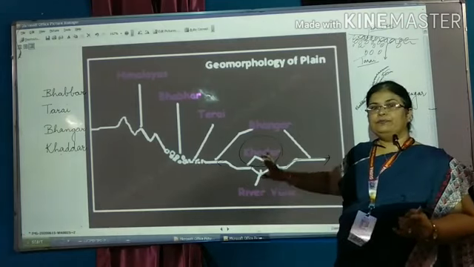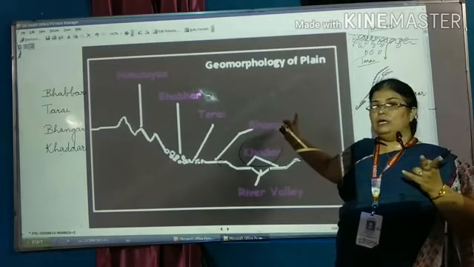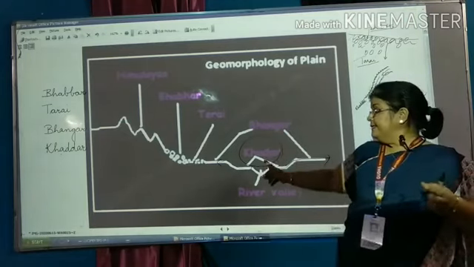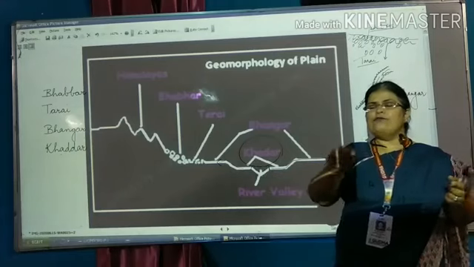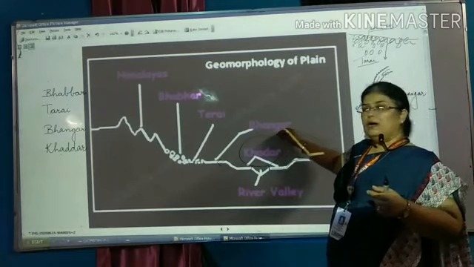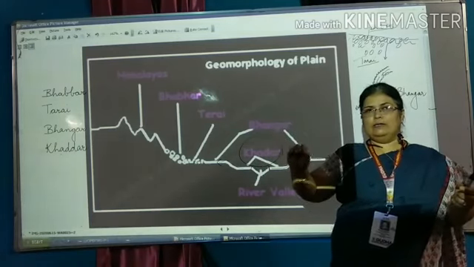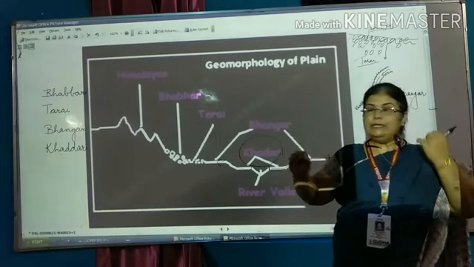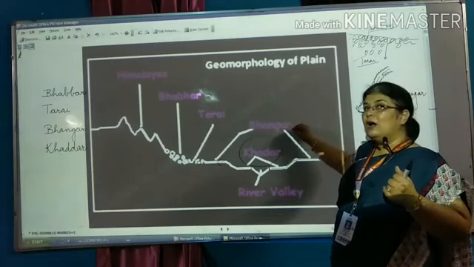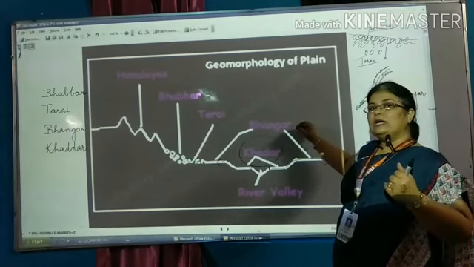Now let us see the differences between Khadar and Bhangar. Khadar is new alluvial soil, whereas Bhangar is old alluvial soil. Khadar is made up of fine particles of silt, whereas Bhangar contains slightly thicker particles of silt. Bhangar is a little calcareous, you can say कंकड़. हिंदी में भी कंकड़ मिलते हैं इसमें, तो इसके अंदर आपको कंकड़ मिलेंगे.